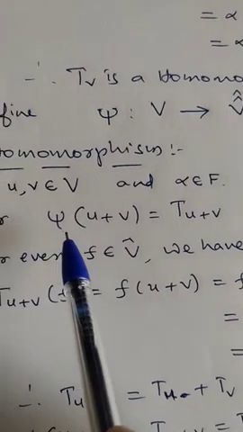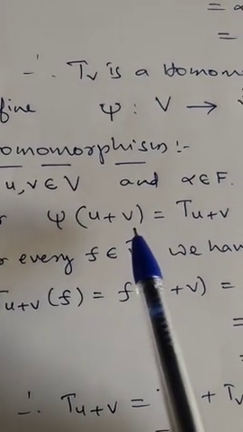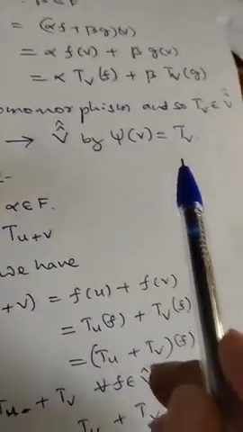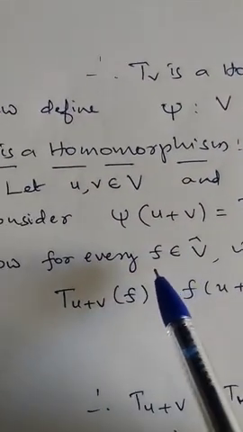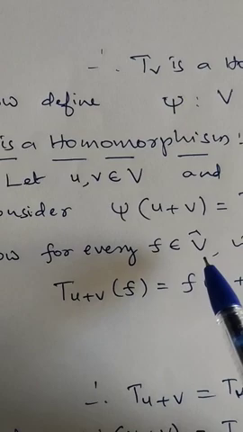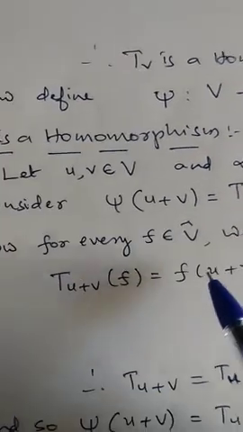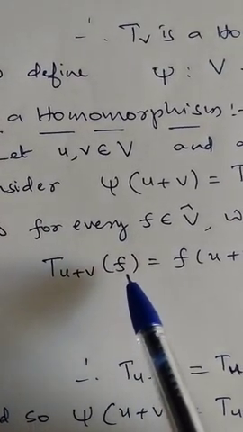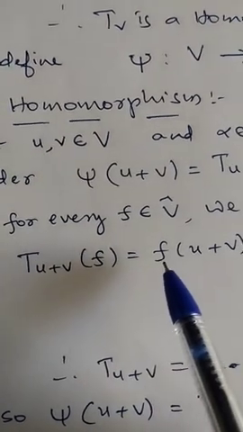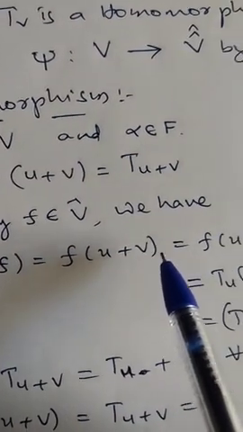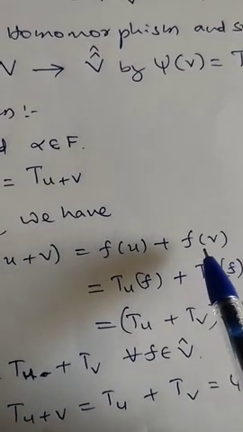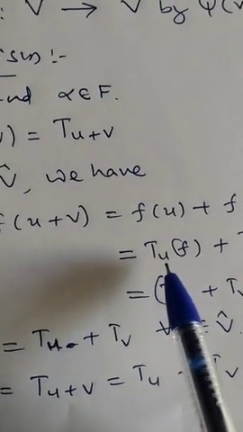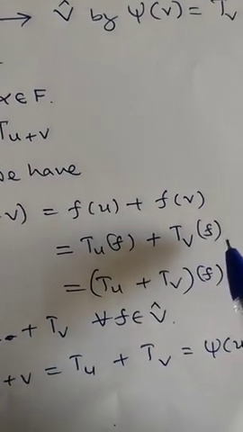Now we consider xi of u plus v. Xi of u plus v means, according to the definition, T of u plus v. But for every f belongs to V cap, we have T of u plus v of f is f of u plus v. F of u plus v is f of u plus f of v, because f is a linear map. So this is equal to T_u of f plus T_v of f.